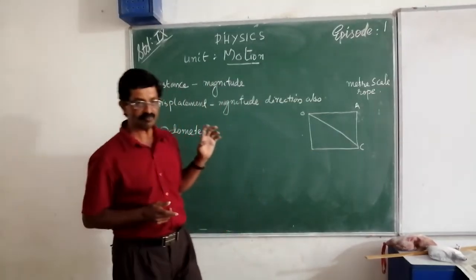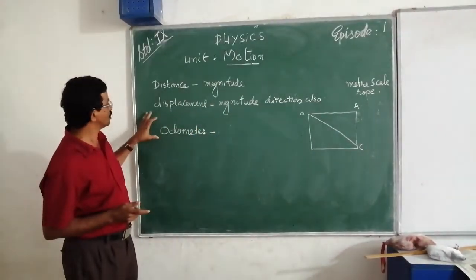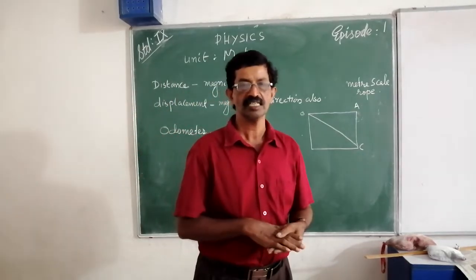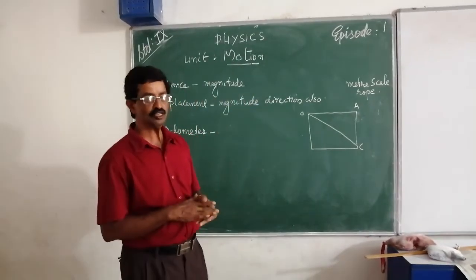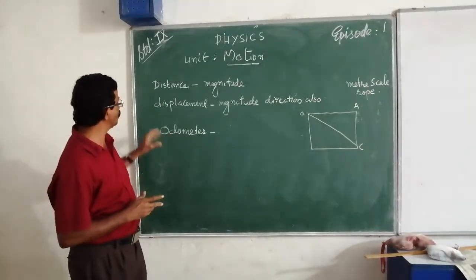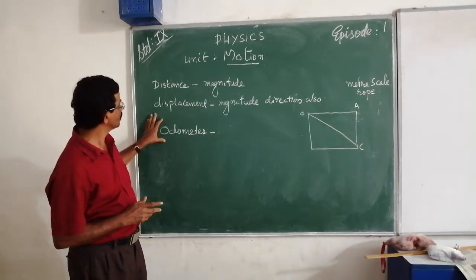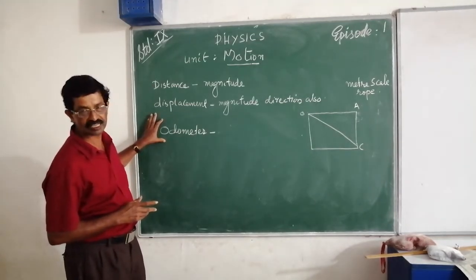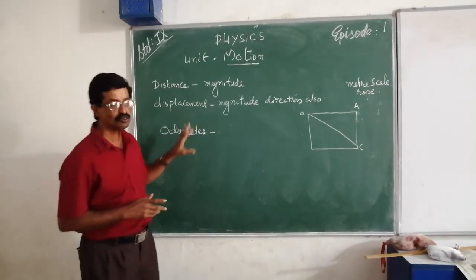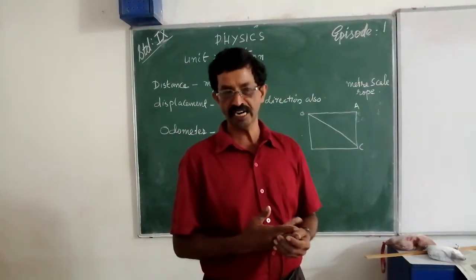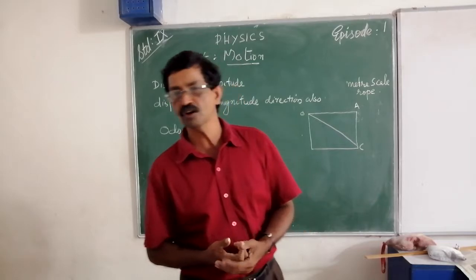Another activity to remember: in vehicles, to measure distance and also show speed, we use a device called an odometer. What is it called? Odometer. The odometer is used to find the distance traveled by a vehicle, for example a car or lorry, etc.